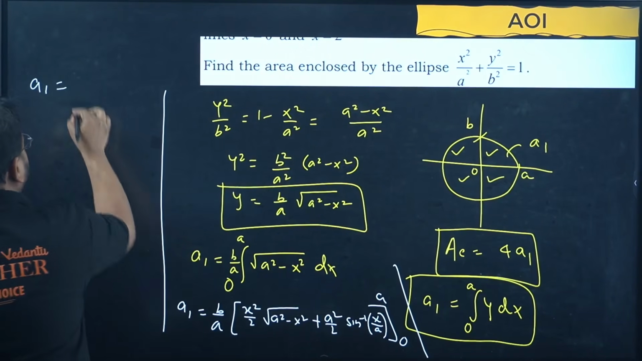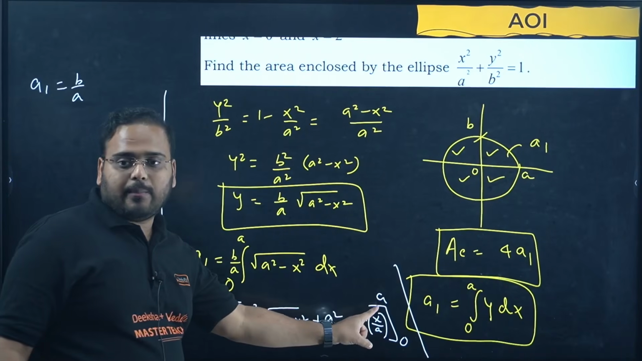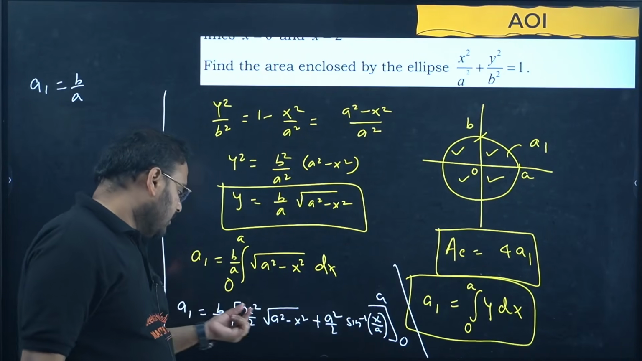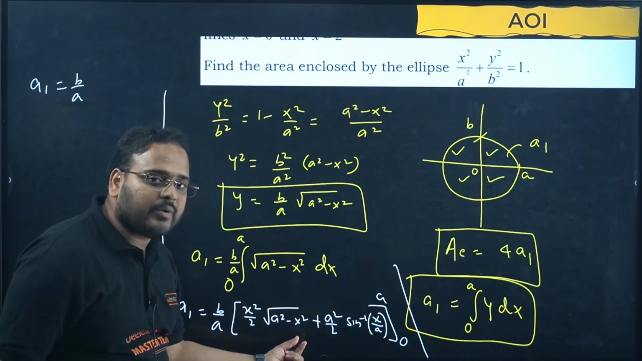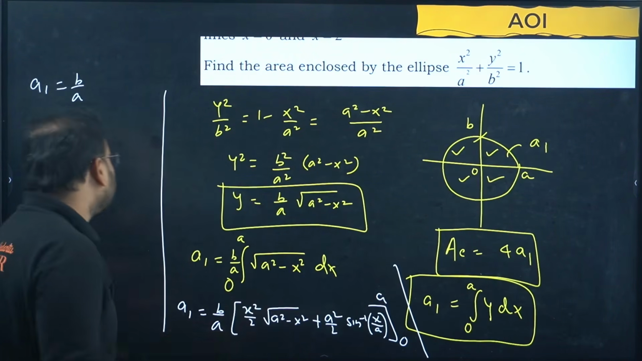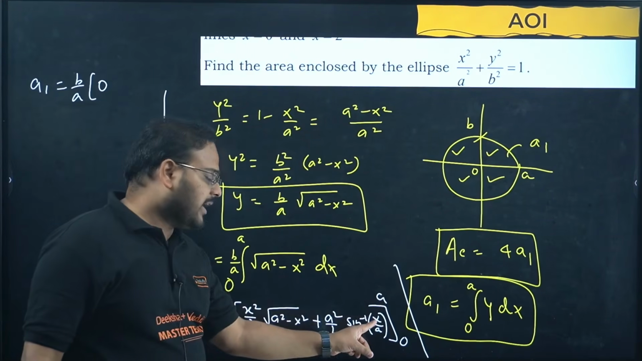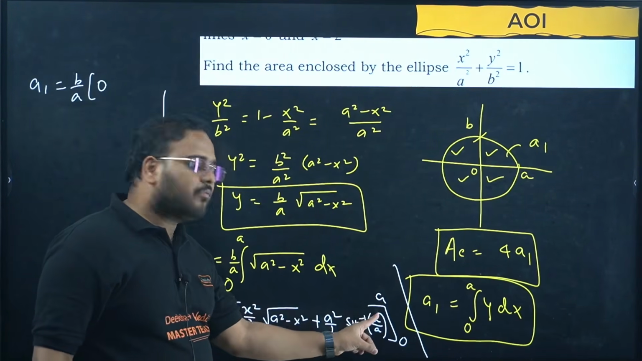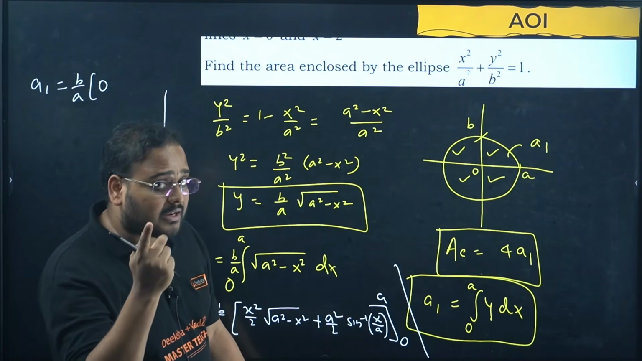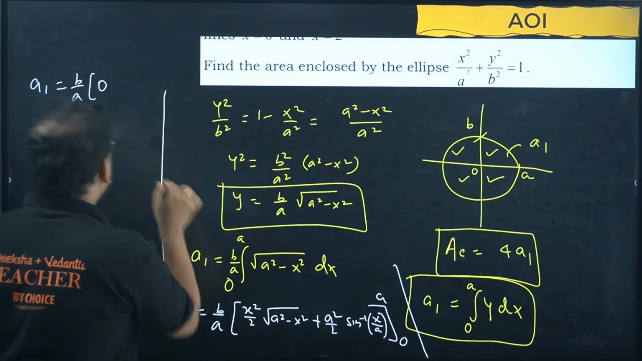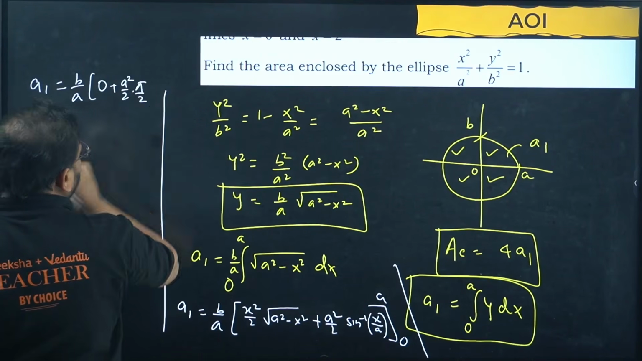Please check now. A1, first value b by a is outside as it is. Put x value as a now, upper limit is a. If you put a square minus x square, x as a, it will become a square minus a square, which is 0. So the first term becomes 0. Now put x as a in the sine inverse. Sine inverse of a by a, sine inverse of 1, how much is that? Pi by 2. So I am getting a square by 2 into pi by 2.